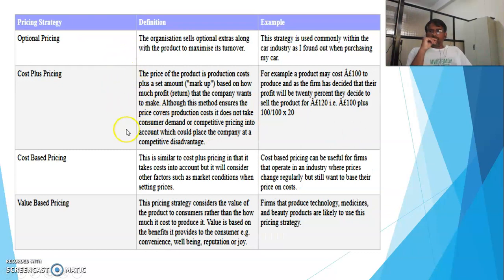These are again more pricing aspects, where we can say optional pricing, cost plus pricing, cost based pricing, and value based pricing. These can be put in the price mix, and according to that, if we provide good offers and EMIs, we can play with the emotions of the customers, and we can increase the selling of the component in this case.